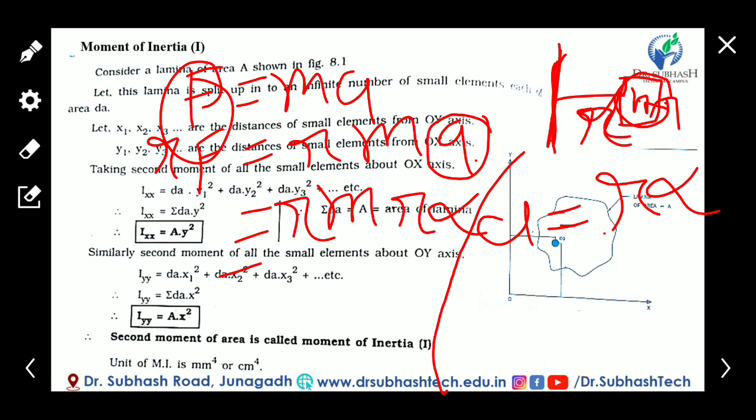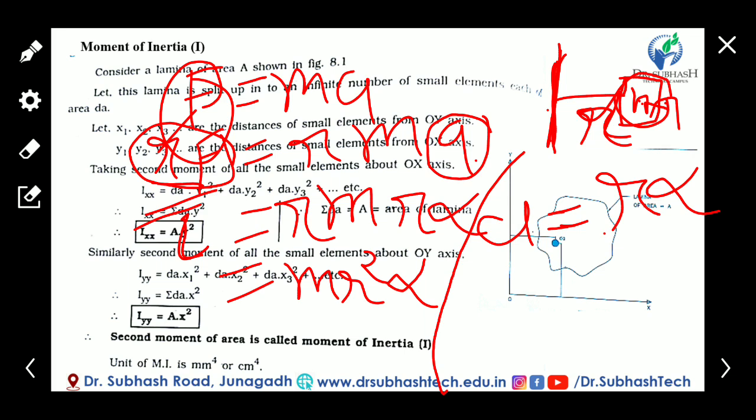Here the equation becomes mr square alpha, and r into F, force into perpendicular distance, is defined as torque. We know very well that force into perpendicular distance is torque, and torque is denoted by tau.